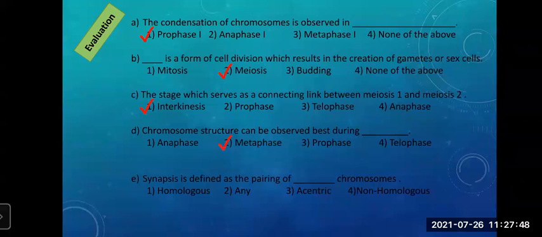Next: synapsis is defined as the pairing of dash chromosomes. You remember crossing over takes place, an exchange of genetic material between the chromosomes. So between which type of chromosomes does it happen? Homologous, any, acentric, non-homologous. Yes, homologous. Very good. The correct answer is homologous.